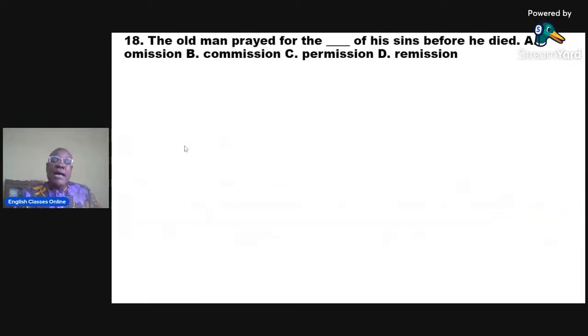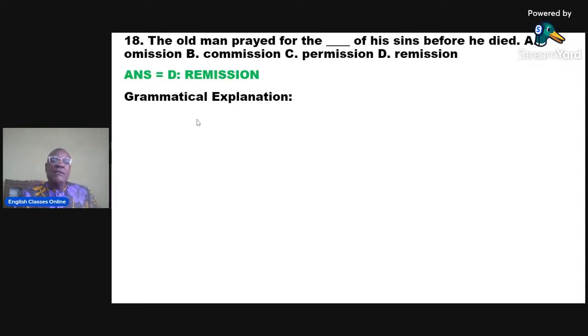Question number 18. The old man prayed for the dash of his sins before he died. A, omission. B, commission. C, permission. And D, remission. Well, we have the various options here. Option A, omission. B, commission. C, permission. And D, remission. The correct option is D, remission.